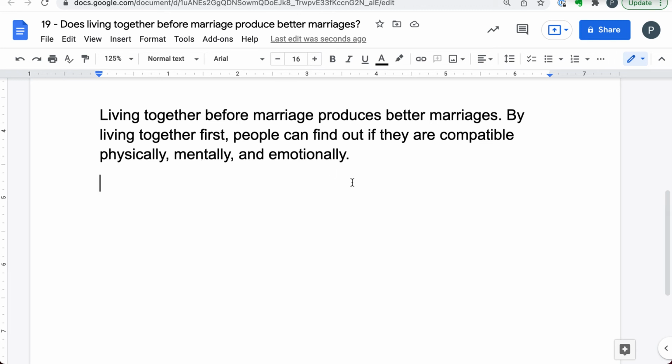But I think that we can actually combine mentally and emotionally into psychology, because psychology is always about mental and emotional things. So why don't we do this? Physically, emotionally, and financially. Finances is another thing about a human being, actually.